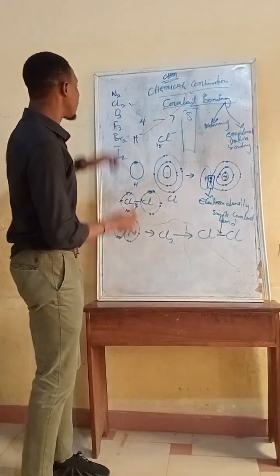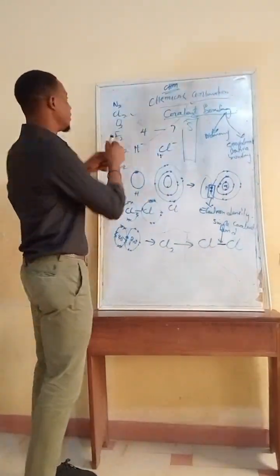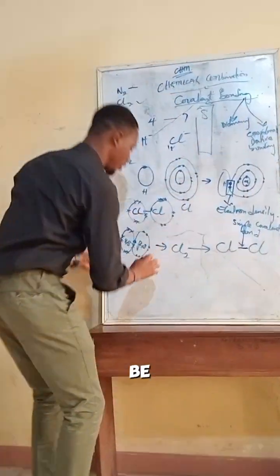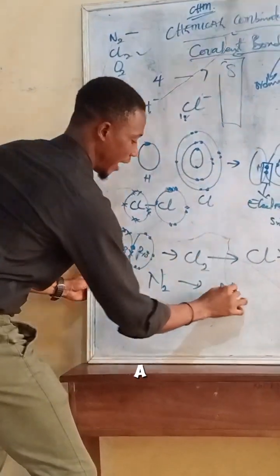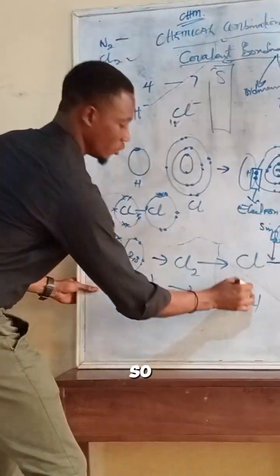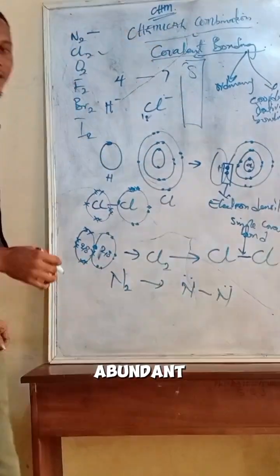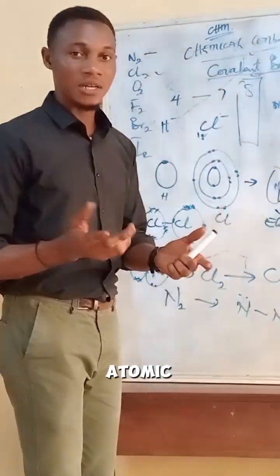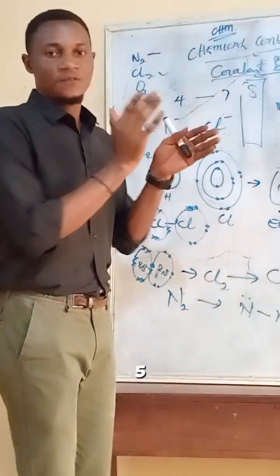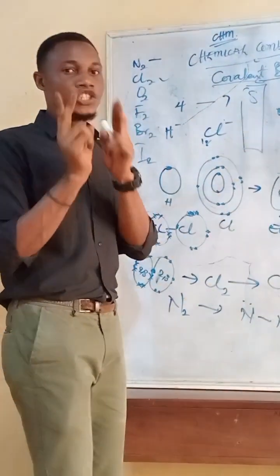So bá ṣe ní fún nitrogen náà nìyẹn, N2. If we have N2 like this, this one has unbonded electrons. Ní nitrogen, check it. Nitrogen, what's the atomic number? 7. That is 2, 5. So méjì ni òun.